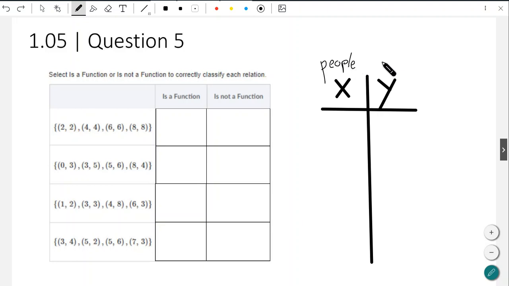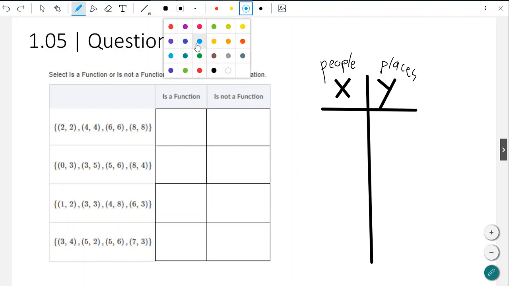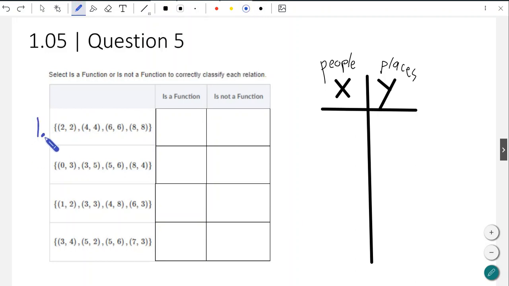And on the right, we got places or destinations, right? So what we don't want to see is a repeat of people in different destinations. Okay, so let's take our first set of numbers. So I'm looking at number 1. We'll call this number 1. So I got 2 and 2, and then I got 4 and 4, and I got 6 and 6 and 8 and 8. Okay, again, what we're looking for is repeats of X values.